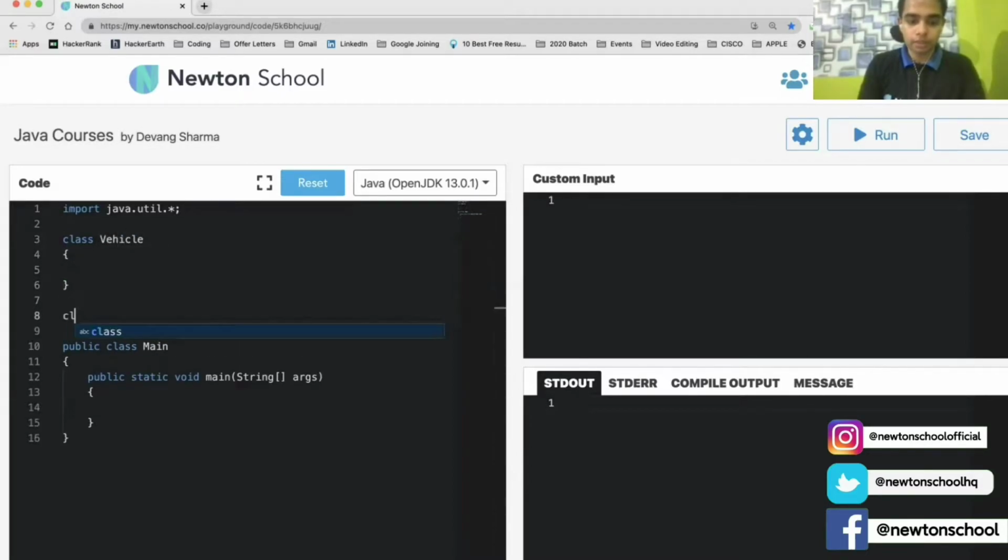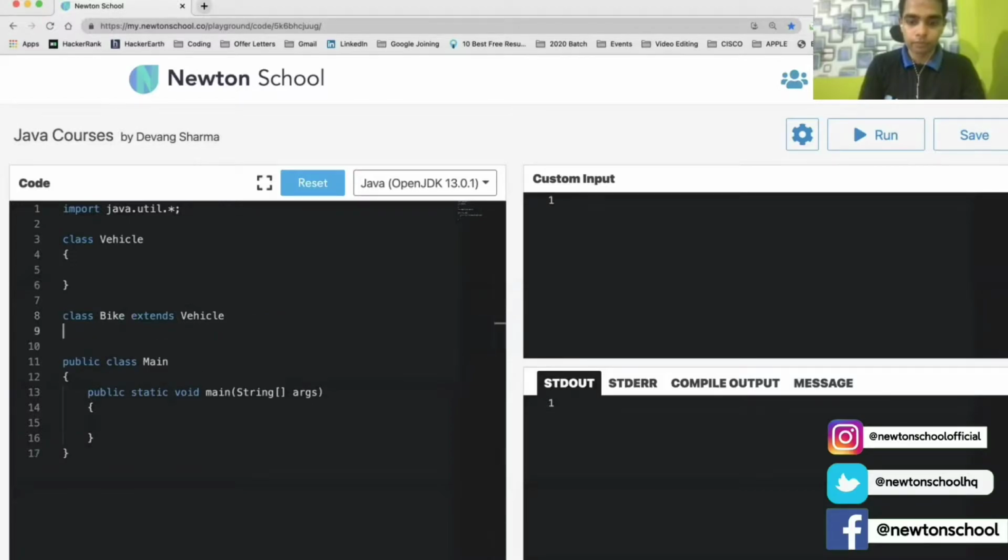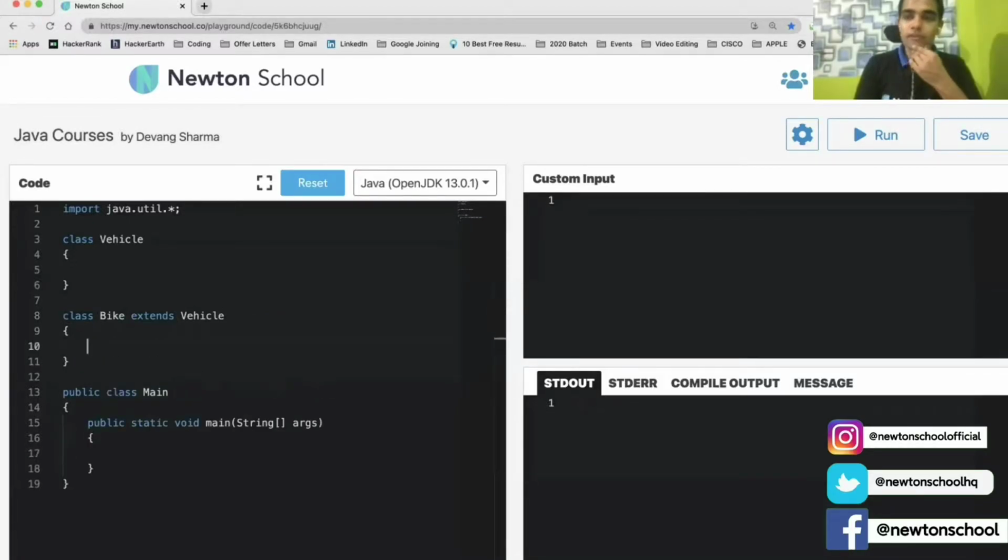and another class, let's name it Bike, which will extend Vehicle. In this case, Vehicle will be my parent class and Bike will be my child class.